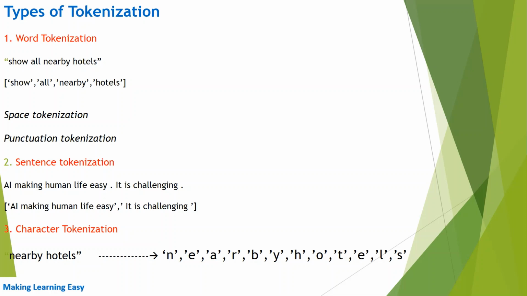In space tokenization, we use the space to split the text. In punctuation tokenization, we use the punctuation or space to split the text. Next is sentence tokenization.